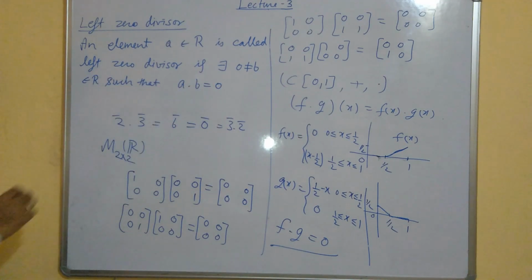So A is on the left side of B, so that's why it is left zero divisor.